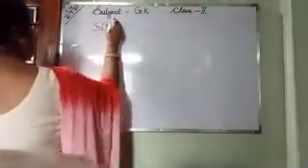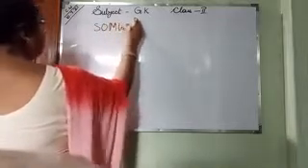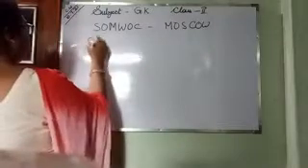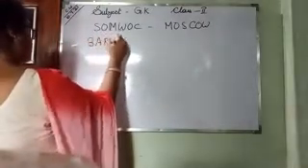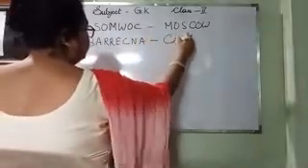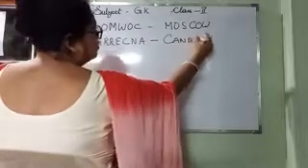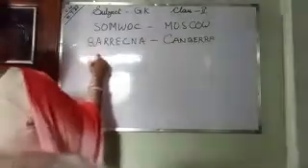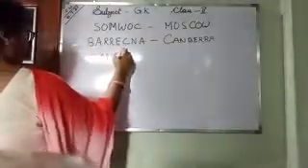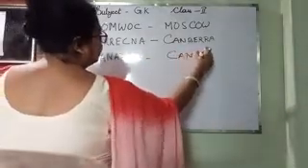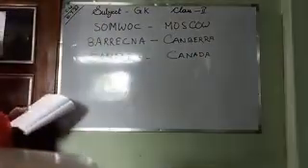First one, S-O-M-C-O-W. Moscow. M-O-S-C-O-W. Next, B-A-R-R-E-C-N-A. This one is Canberra. Canberra. Learn them. Then D-A-N-A-A-C. This is Canada. Canada.